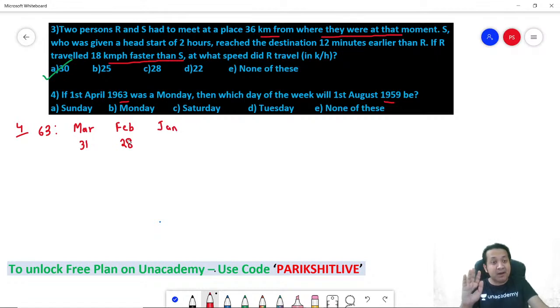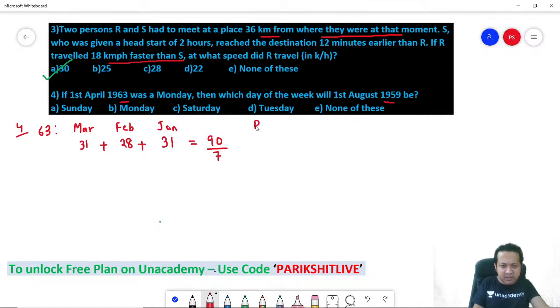So remember, leap years are divisible by 4. Because 1963 is not divisible by 4, it's a non-leap year. What about January? 31 days. Please add them up. How much are you getting? 62 plus 28 is 90. 90 divided by 7, what is the remainder you will get? Remainder is 6 in the first scenario.